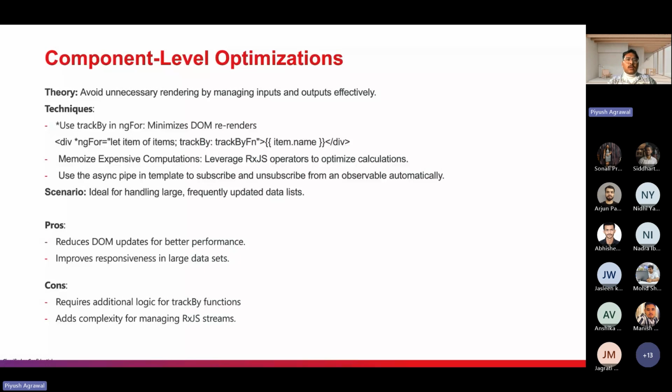Now the scenarios. TrackBy is ideal if we have large data. In terms of pros, it reduces the DOM updates for better performance. Simply think: if we have a single item that is updating, only that is updated in the DOM, versus hundreds of items where hundreds of DOM elements are going to be re-rendered.